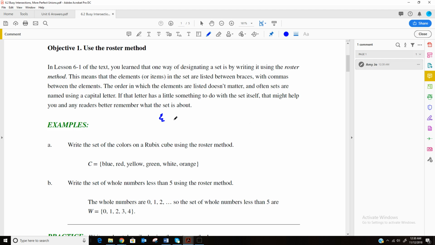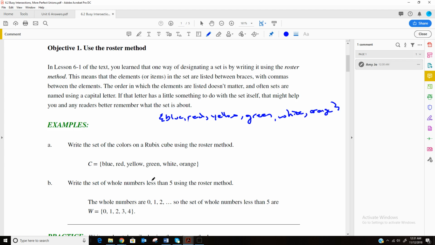So we would do set bracket, blue, red, yellow, green, white, and orange, and then we have to close up those set brackets. It doesn't matter what order these are in, though. You can write them in any order as long as you have all 6 colors listed.